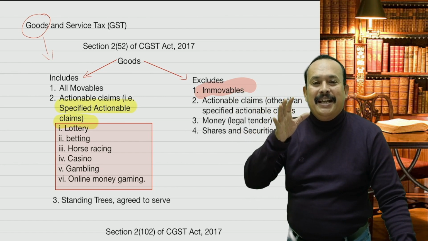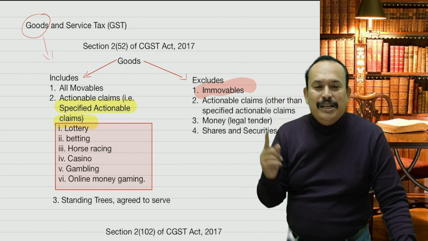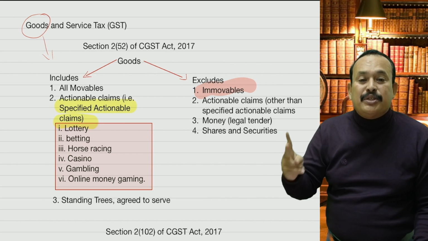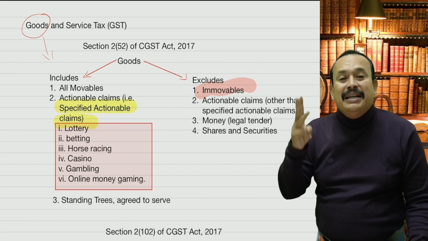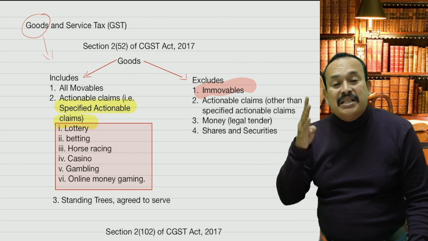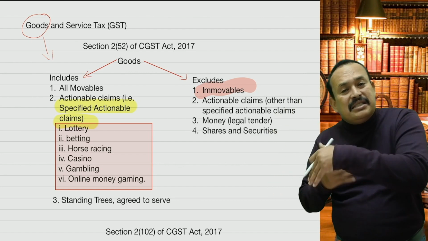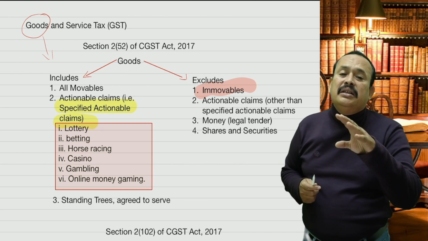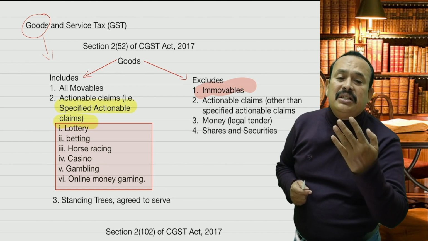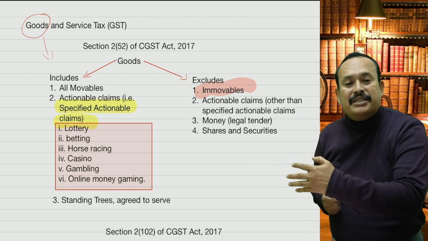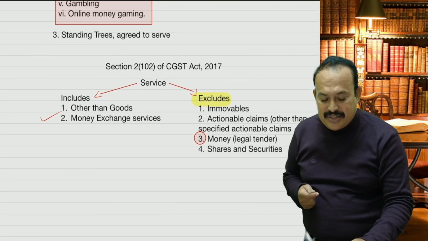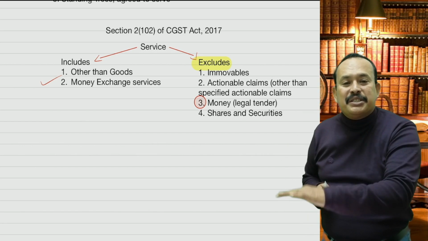So if I say goods excludes immobile property, goods excludes specified actionable claims, goods excludes money, legal tender, goods excludes shares and securities, the same vice versa will apply even for service. Service excludes all these four points. Got the clarity?